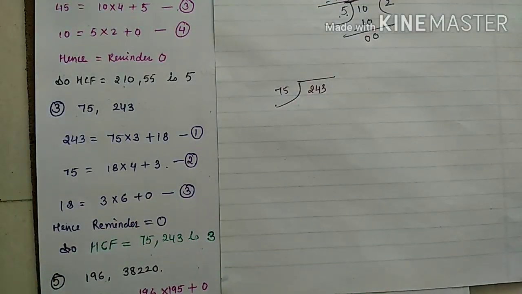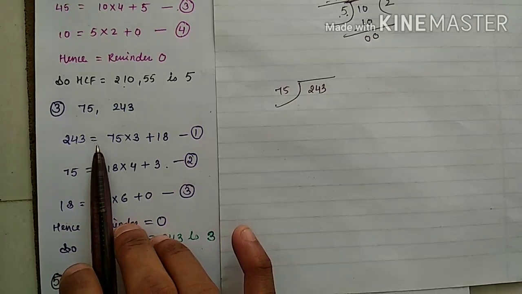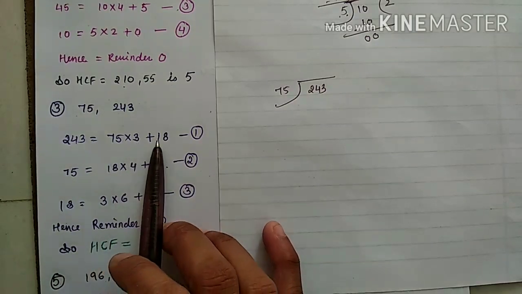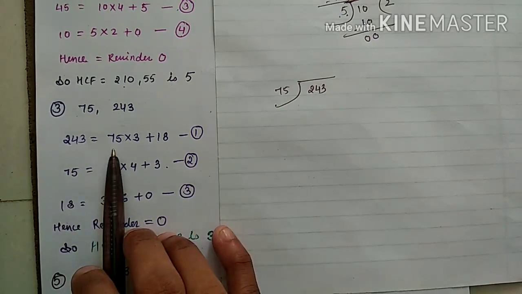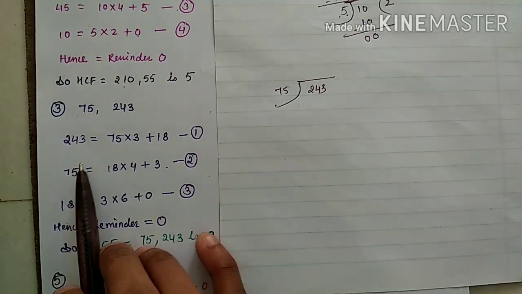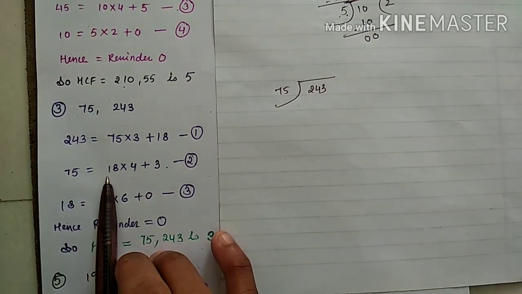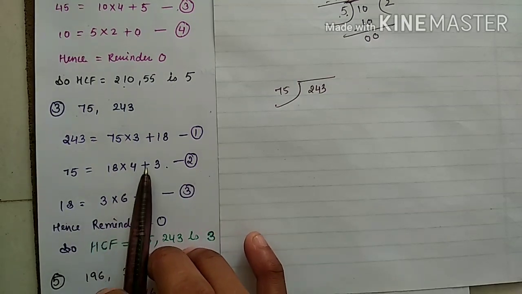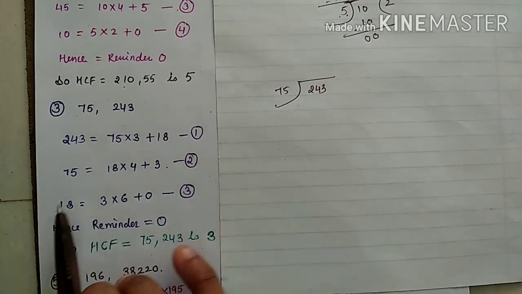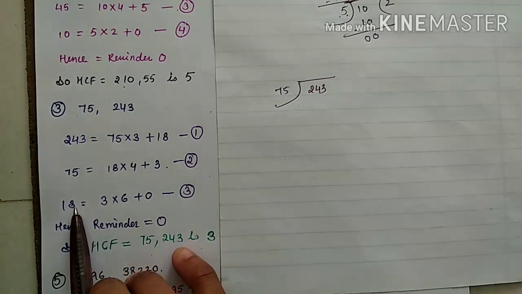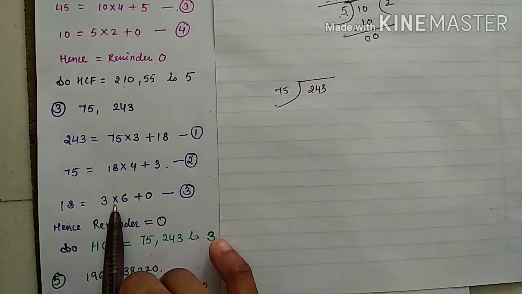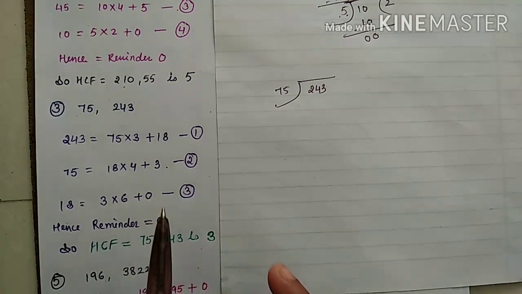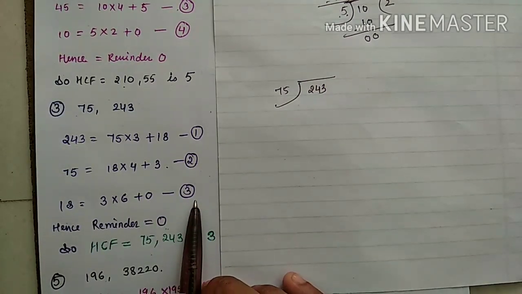75 you have to apply. So you can see 243 equals 75 into 3 plus 18. So this is your first equation. Now whatever your divisor, 75, becomes your dividend, and whatever your remainder becomes your divisor. So 75 equals 18 into 4 plus 3. That is your second equation. 18 is now your dividend and 3 is your divisor. And now 3 sixes are 18 plus 0. So you are getting 0 in the third equation.